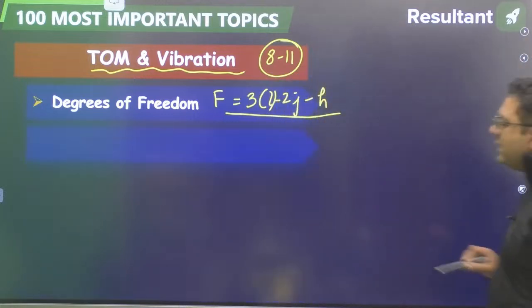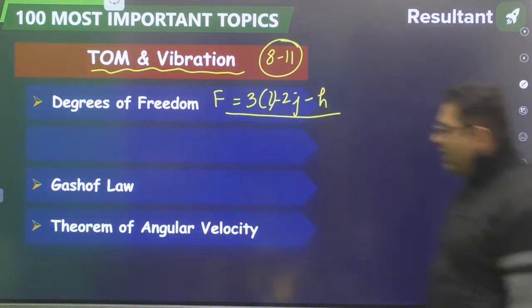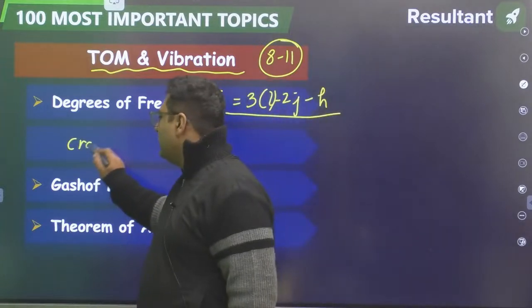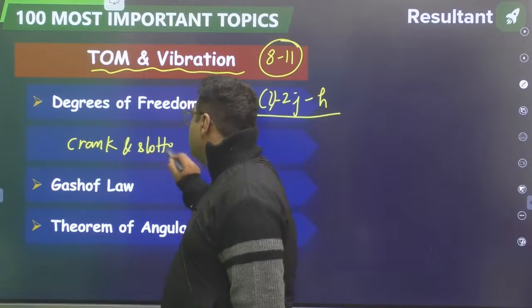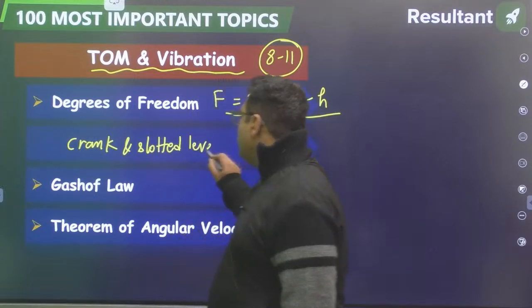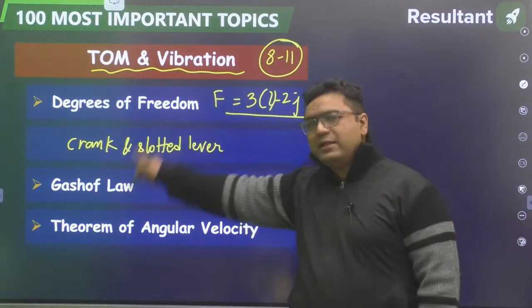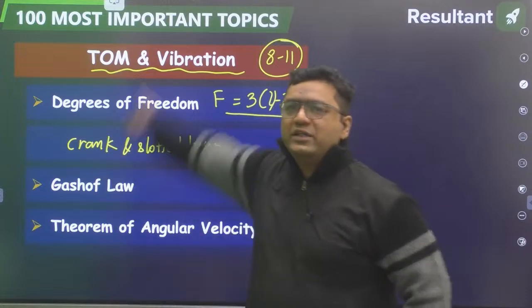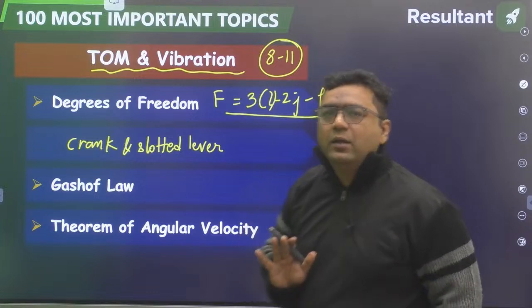Then my dear, second is Grashof law. Then we have the theorem of angular velocity. Here I would be saying crank and slotted lever mechanism. So when we talk about these 3 things, degree of freedom, crank and slotted lever mechanism, Grashof law, all of them are from simple mechanisms, the first chapter. Out of these 3, 1 question is coming for sure. Okay, is it clear? Yes.